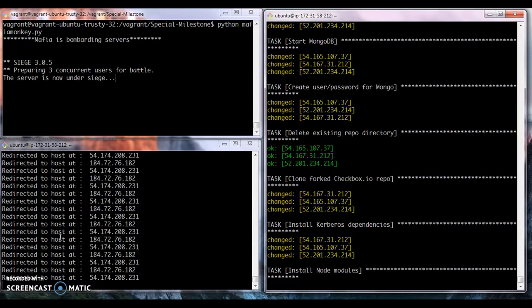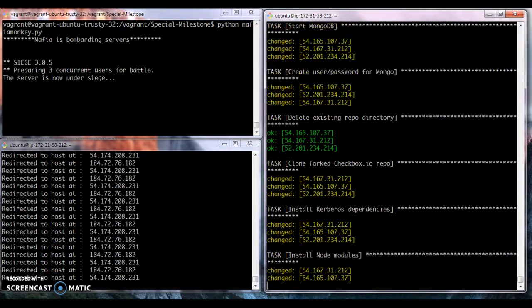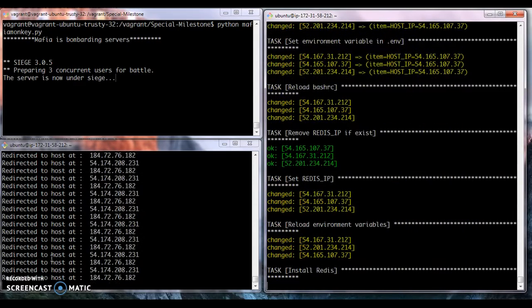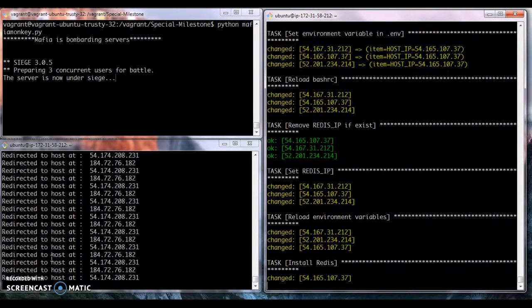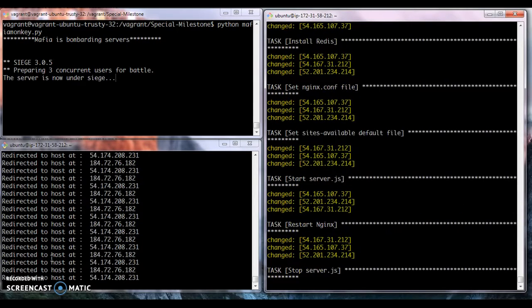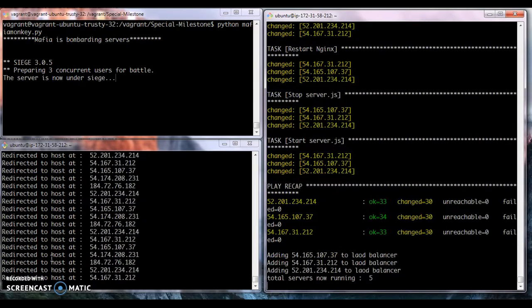So it is still in the deploying mode. Now all three servers are going to be added to the load balancer.